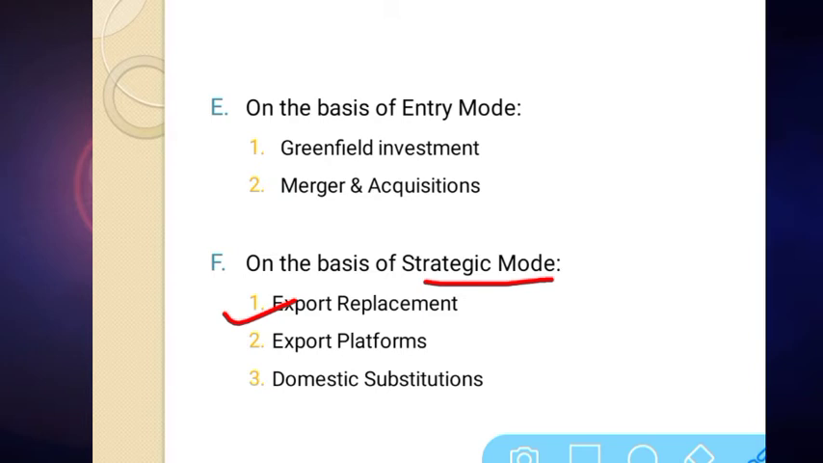The next type is export platform. In order to minimize the company's cost of production and distribution, the FDI is made so as to utilize the target country to serve the global market. Before explaining, we'll see the example. Say, for example, an American company is producing in America and then selling all over the world.